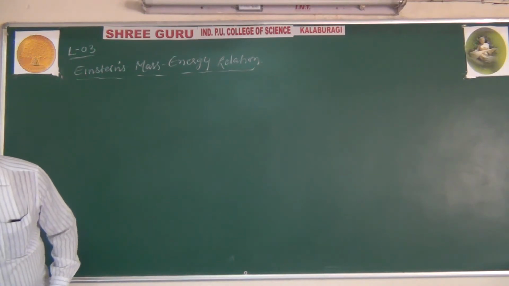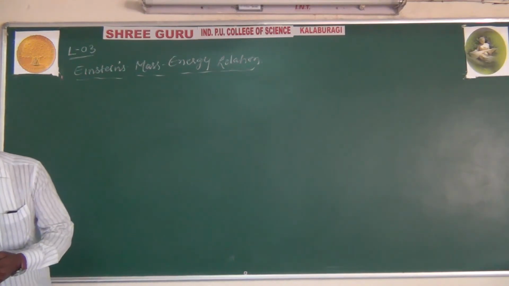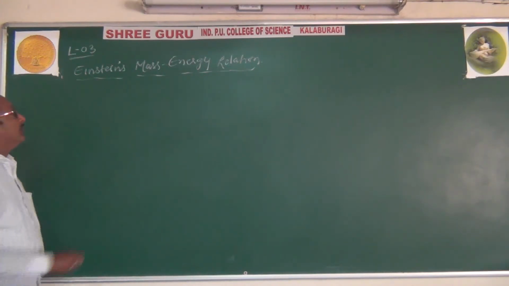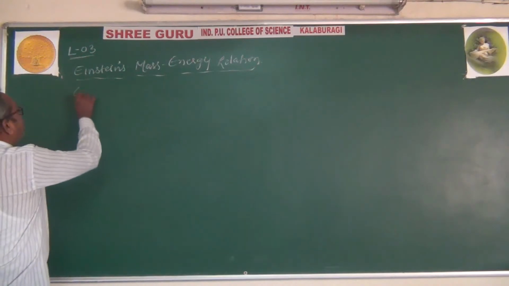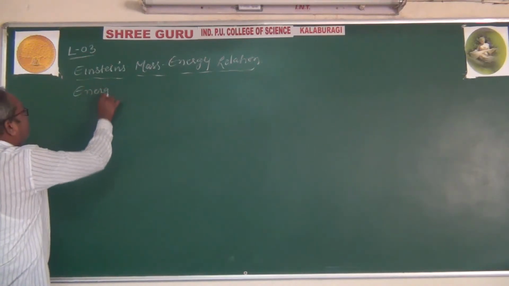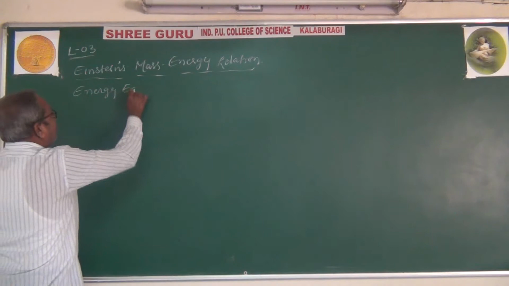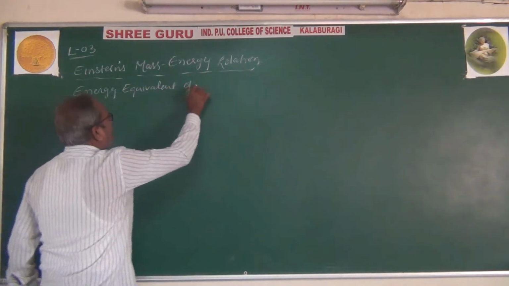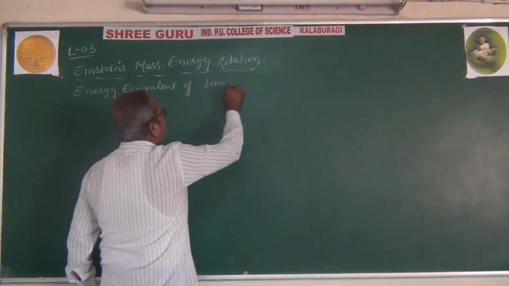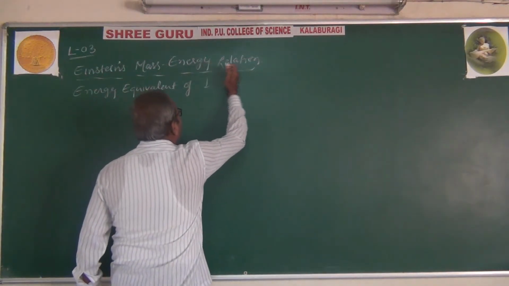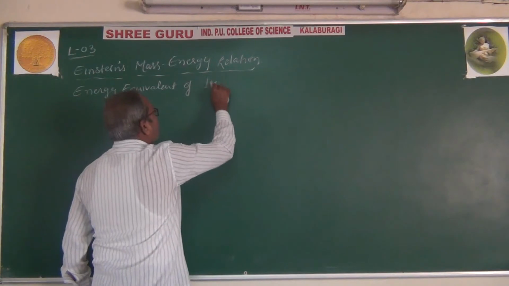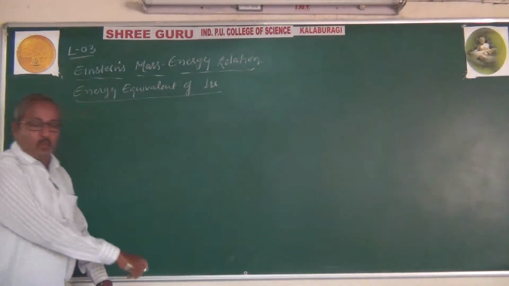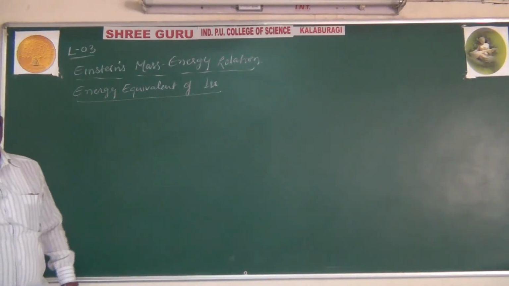So next one we will go. For that, the energy equivalent of one atomic mass unit. Energy equivalent of 1 AMU, one atomic mass unit, which we will write as 1 u.